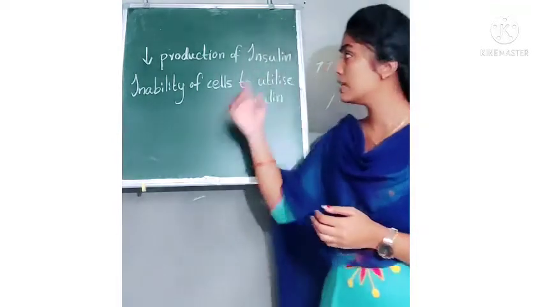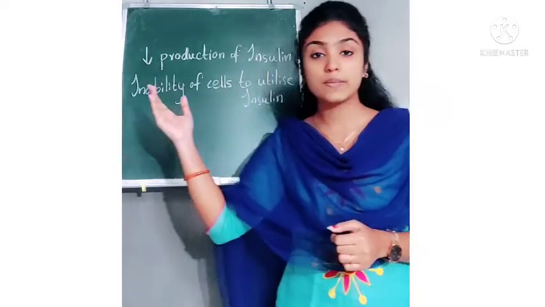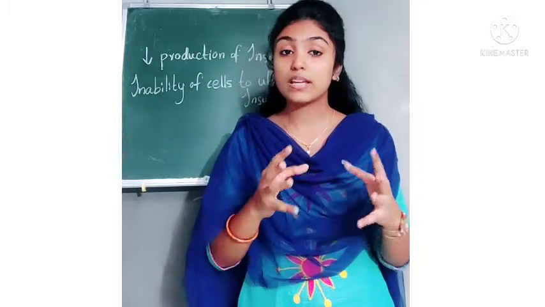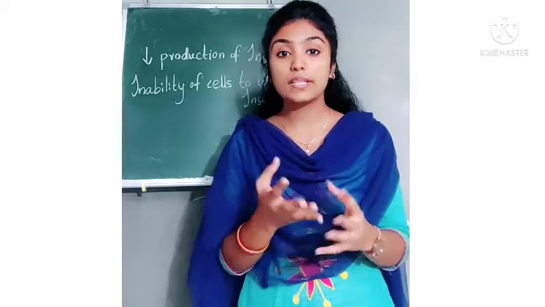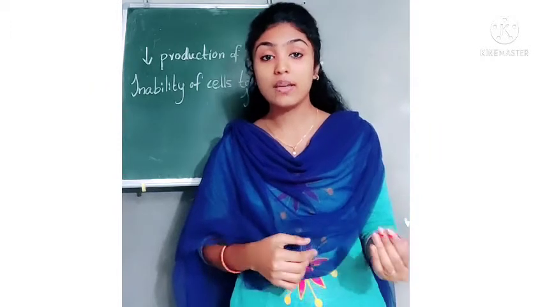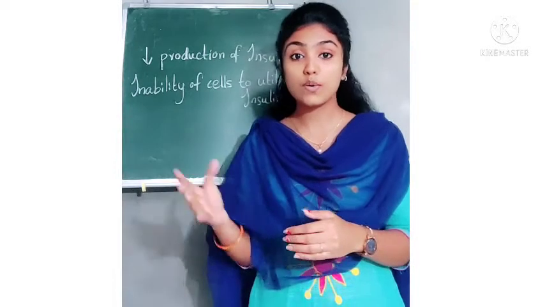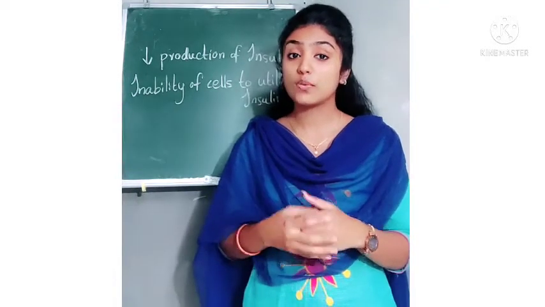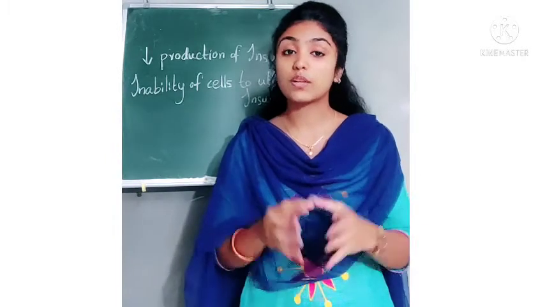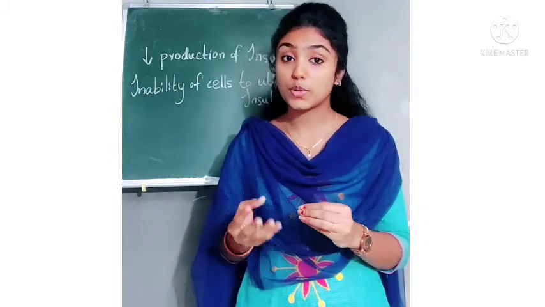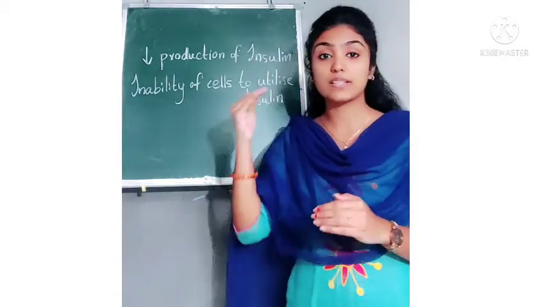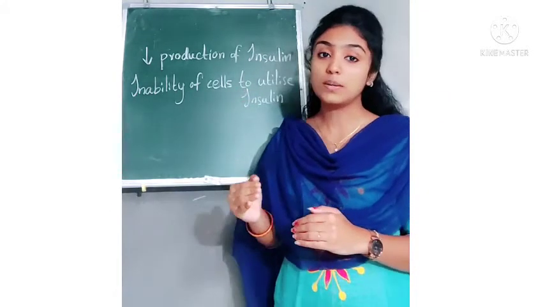How does the production of insulin decrease? It may decrease when there is any destruction caused to beta cells. We already studied that beta cells produce insulin and alpha cells produce glucagon. So if the beta cells get destroyed, what will happen? It will not be able to produce insulin. This is the first reason for the increase in glucose level in our blood.